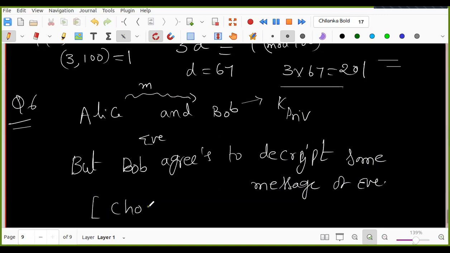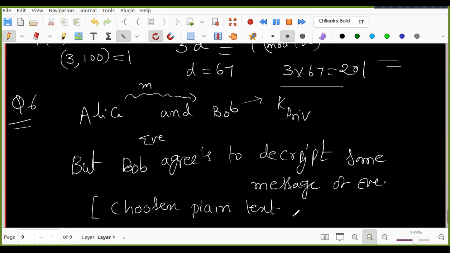Who chooses the plain text? Alice? No. The original plain text is there, but now Bob agrees to decrypt some message of Eve.